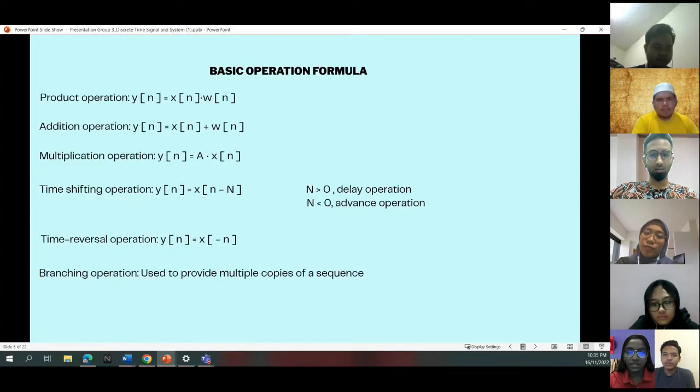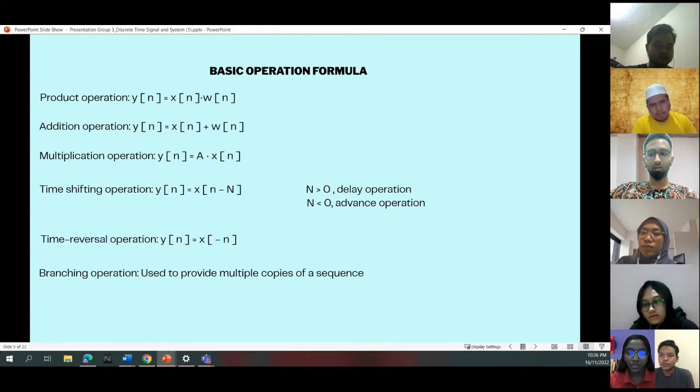They are the basic operation formulas. The product operation is also known as modulation. To get the output sequence y[n], we need to multiply x[n] with w[n]. For the addition operation, we need to add x[n] with w[n]. For the multiplication operation, we need to multiply A with x[n].